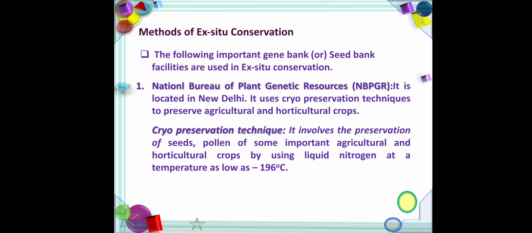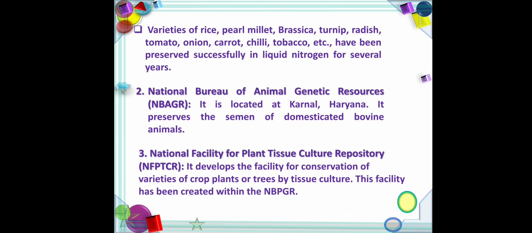First one, NBPGR, the National Bureau of Plant Genetic Resources, located in New Delhi. It uses cryopreservation techniques to preserve agricultural and horticultural crops. The cryopreservation technique involves the preservation of seeds. Second one, the National Bureau of Animal Genetic Resources, located at Karnal, Haryana. Third one, the National Facility for Plant Tissue Culture Repository, NFPTCR, for conservation of a variety of crop plants.